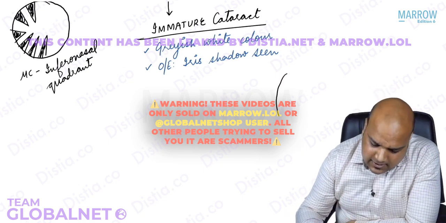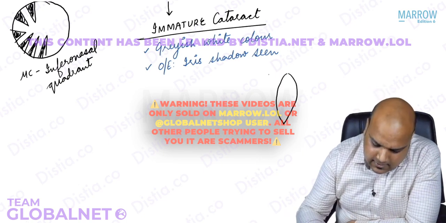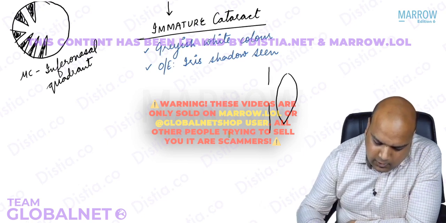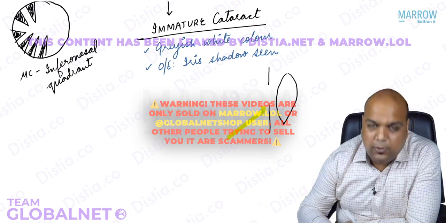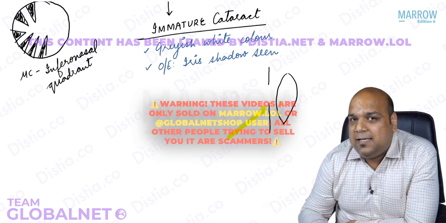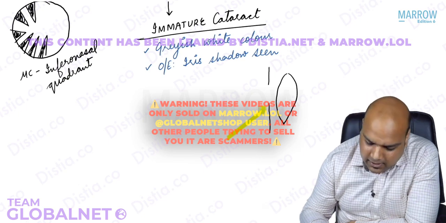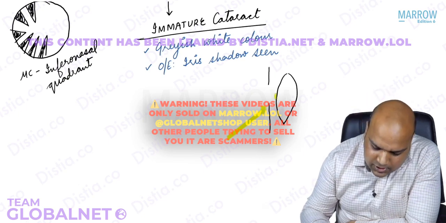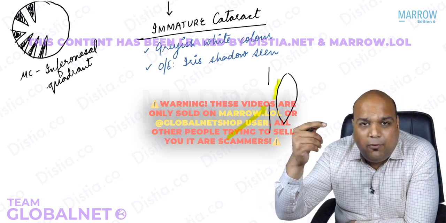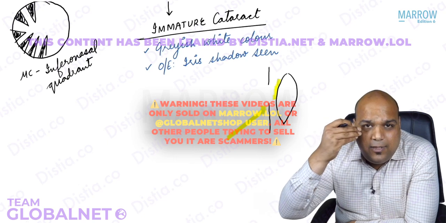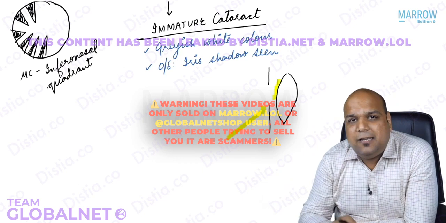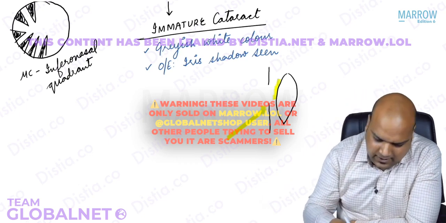So we say if this is my lens, this is my iris, and I throw light obliquely from the temporal side, due to the gap between the iris and the anterior surface of lens, or basically the posterior chamber, this light will form a shadow over the opposite side. Okay, so throwing light from one side, everybody, striking on the iris, and that part of the iris throwing a shadow on the anterior surface of the lens.